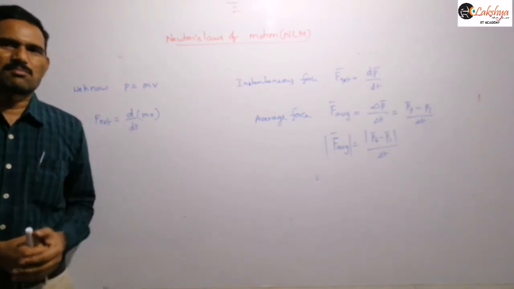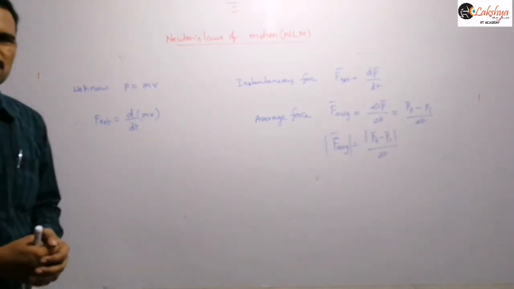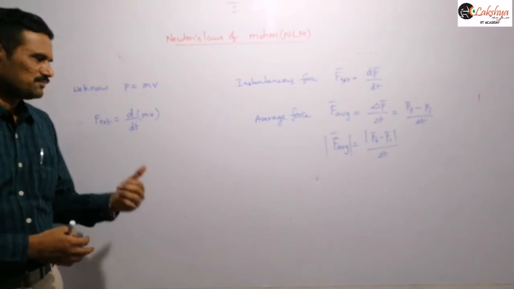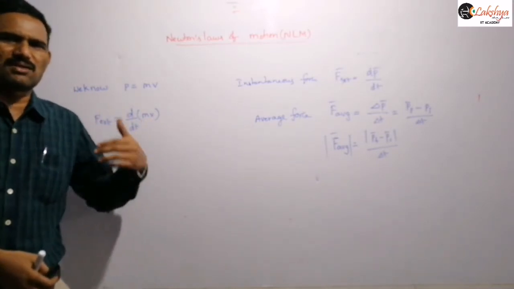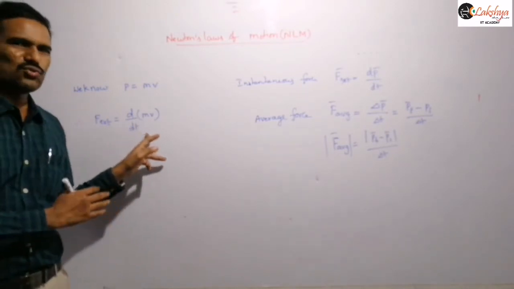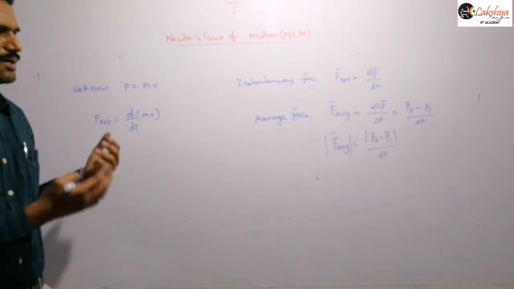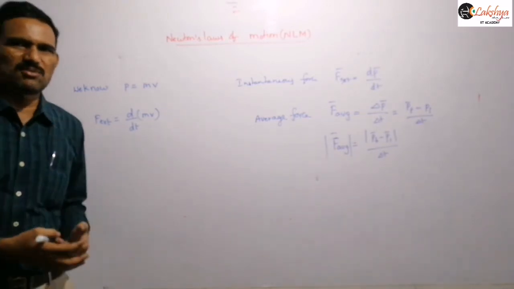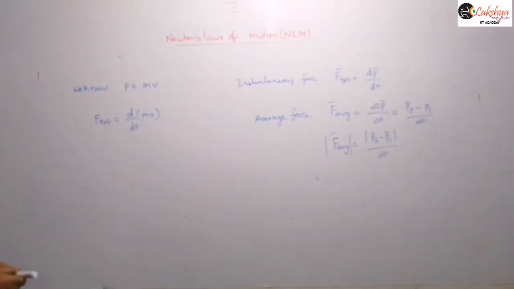In some cases mass may be variable and velocity may be constant. That we call variable mass systems. In a variable mass system, in general velocity will be constant, so velocity will be taken out. Otherwise, if both are variable quantities, we need to apply the UV formula for this differentiation. But in general when mass is variable, velocity will be constant, and then only the mass we differentiate. So I will write in detail here.